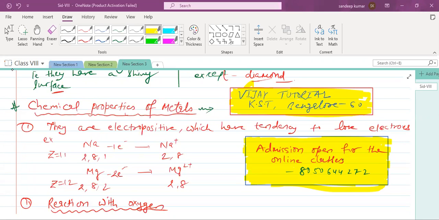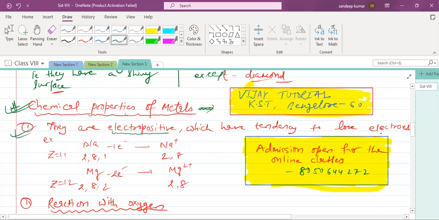In this video, I am going to explain to you about the chemical properties of metals. In the previous videos we have seen the physical properties of metals and non-metals. In this video, I am going to explain the chemical properties, which is very important. First property: metals are generally electropositive, meaning they have a tendency to lose electrons.